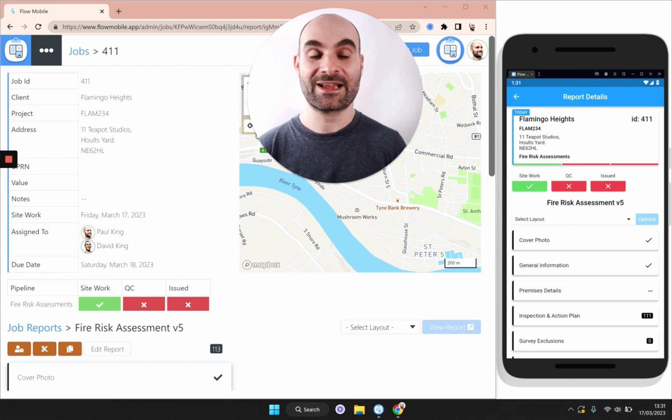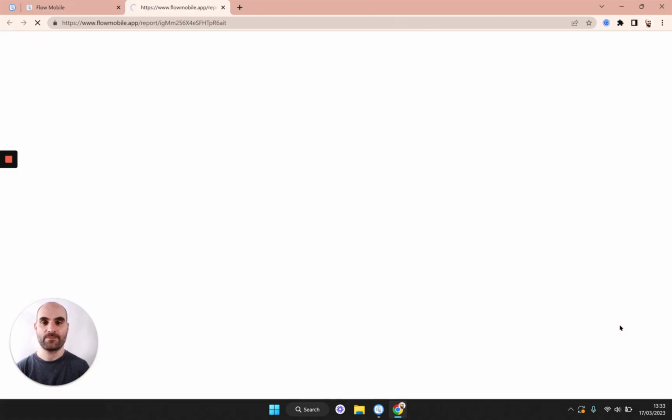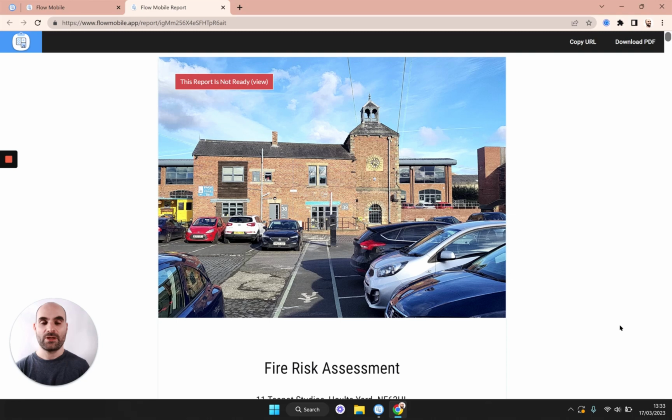Let's head back over to the dashboard. I'm going to show you the report and how that's looking, and we'll run through some basic quality control and start tidying things up. So at this point we can actually go ahead and preview the report. I'm going to select the fire risk assessment layout. Now the first thing you'll notice is it's telling us the report isn't ready. That's because there's a few issues we need to resolve before we can issue this to our client.